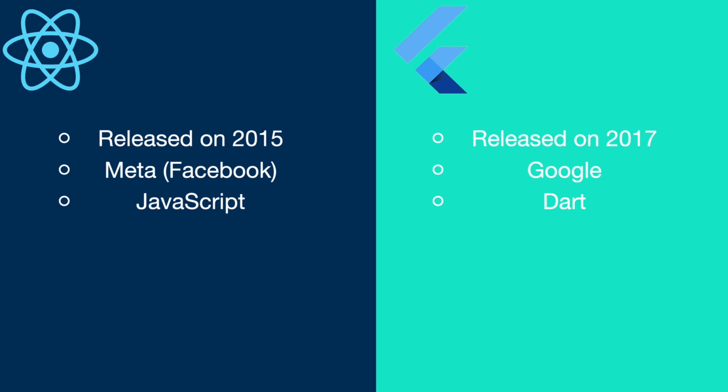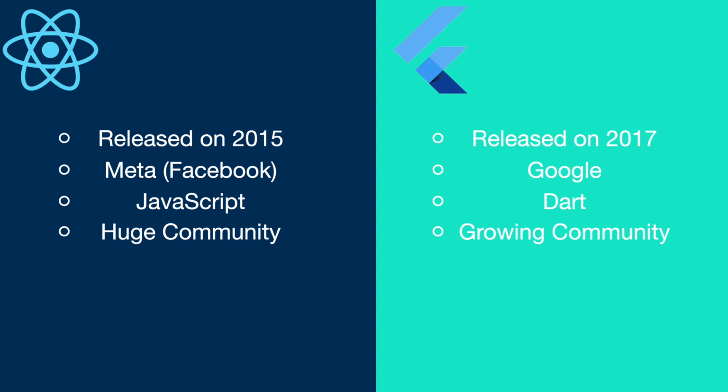However, in terms of community, JavaScript has been around for a long time, which has accumulated a huge community base. You can easily find source code and solutions on websites like stackoverflow.com. Dart is considered new and the community is growing rapidly.